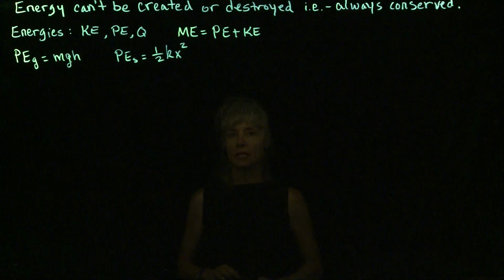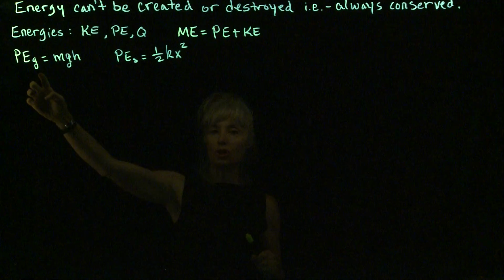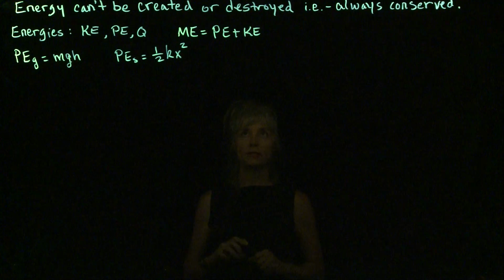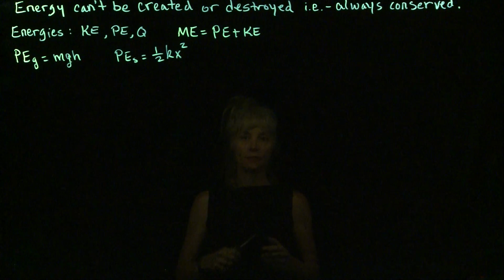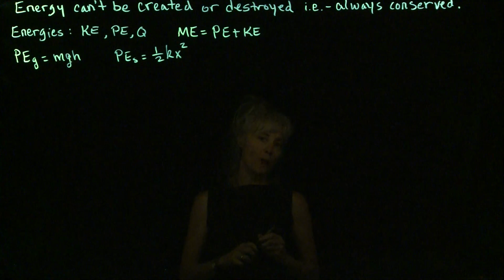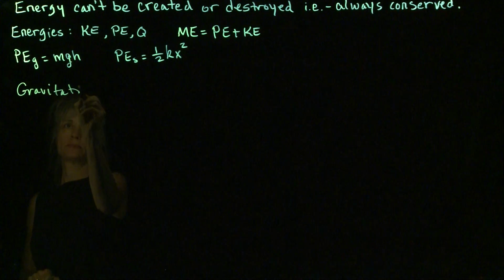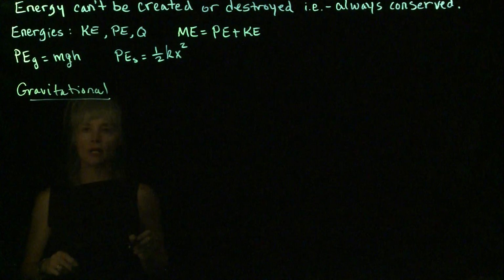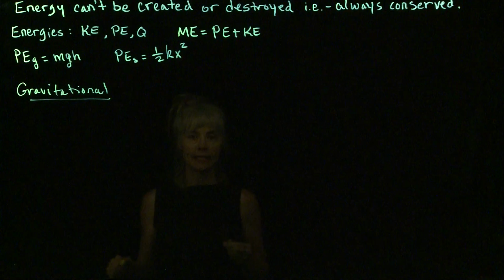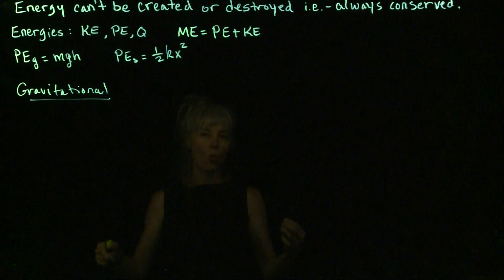The two different types of potential energy that we introduced last time, gravitational and spring potential energies, are also summarized here. So this is kind of what we went over last video, and now we're going to really focus in on potential energy. So first of all, the gravitational potential energy. When an object is located in a gravitational field, then it has an energy associated with it called gravitational potential energy. And why do I say that?